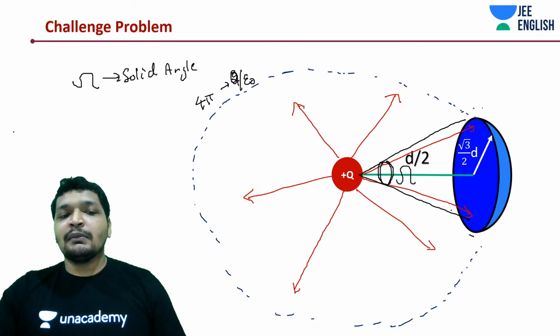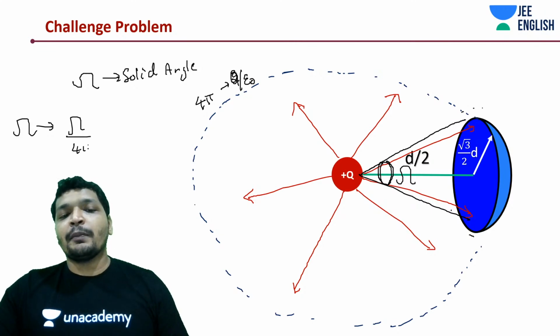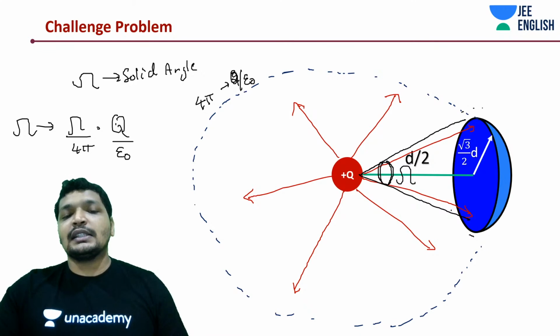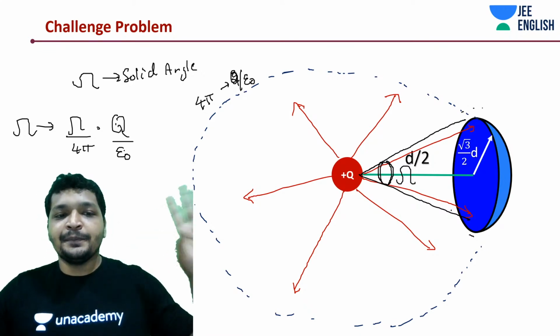Within sigma you will have sigma divided by 4 pi into Q by epsilon naught. That's it. The end. Nothing more.